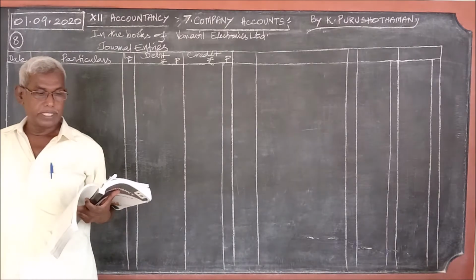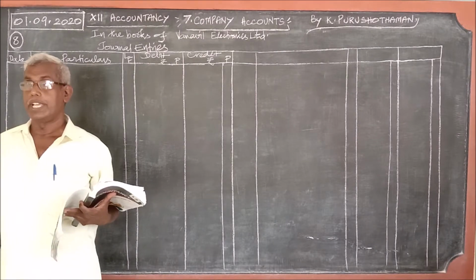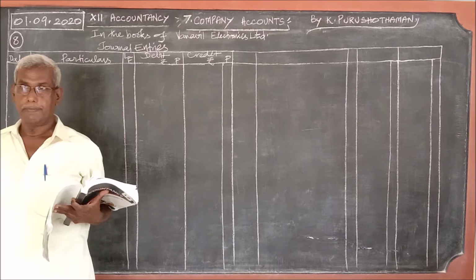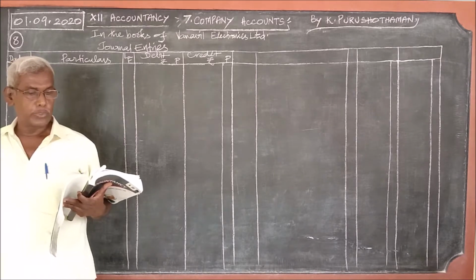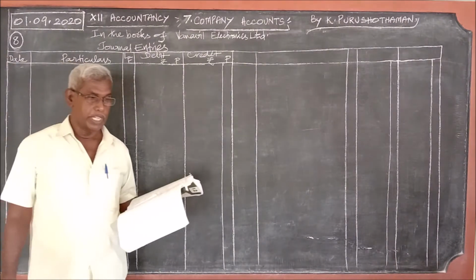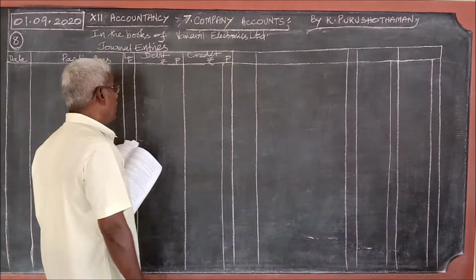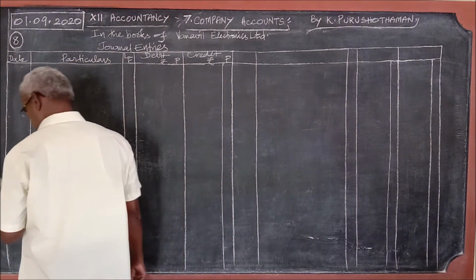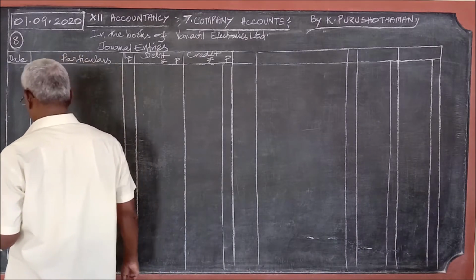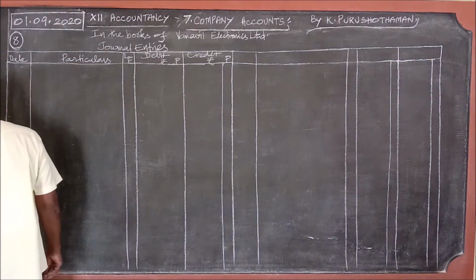The directors forfeited the shares for non-payment of call money. Give journal entry for forfeiture of shares. What should be the journal entry for forfeiture of shares?